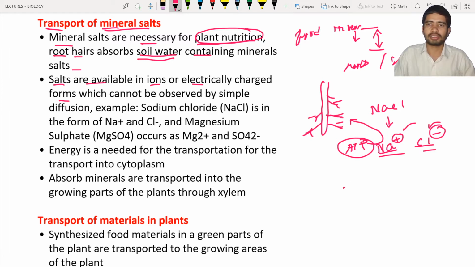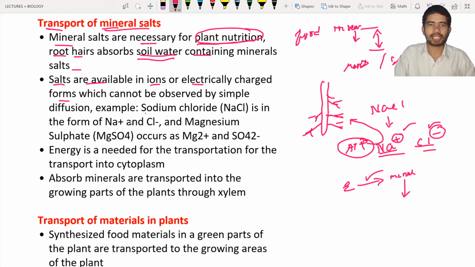As a result, energy is utilized for the uptake of mineral salts into the plant. So energy plays the main important role. It is utilized for the absorption of mineral salts into the plant body. Just now we have seen the electrically charged forms.